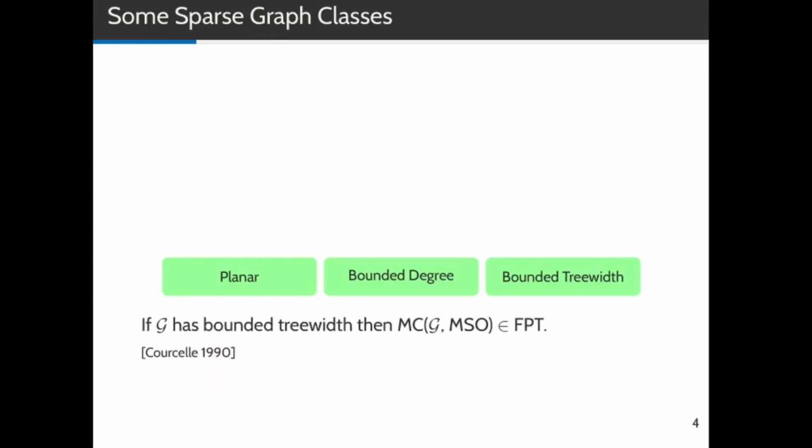Okay, let's next talk about sparse graphs. You're probably all familiar with planar graphs or bounded degree or bounded tree width graphs. Courcelle's theorem exactly states that on bounded tree width graphs, the MSO model checking problem is FPT, but we want to consider more general graph classes.